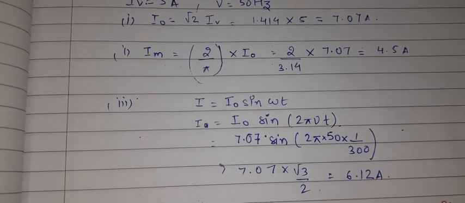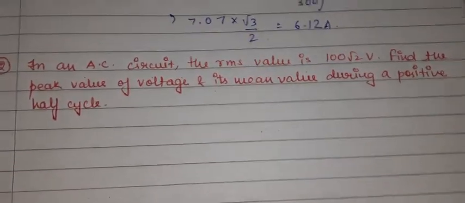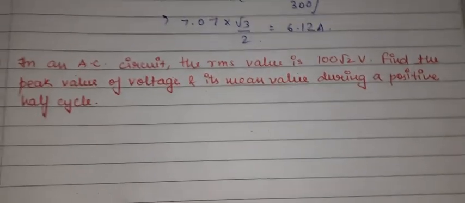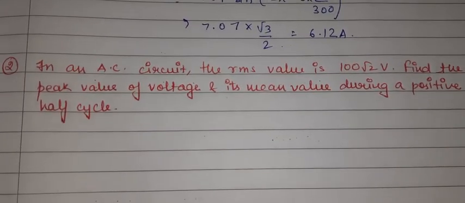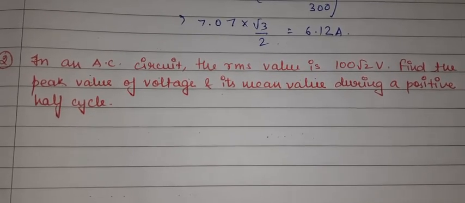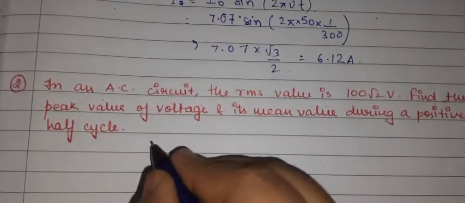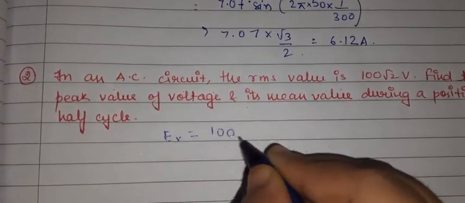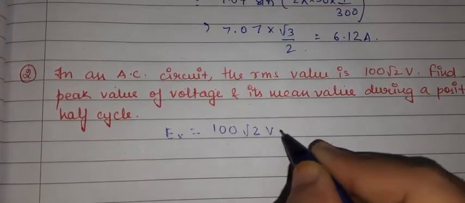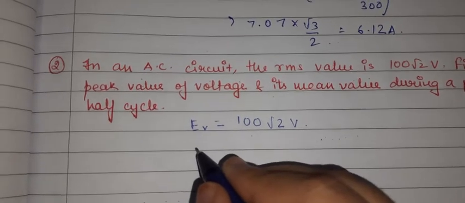Okay. So now I can move to question number 2, which is written over here. And what is the question? The question is, in an AC circuit, the RMS value of the voltage is given, that is 100 root 2. So I can write down E_v is equal to 100 root 2 voltage. And what is E naught? It is not given.